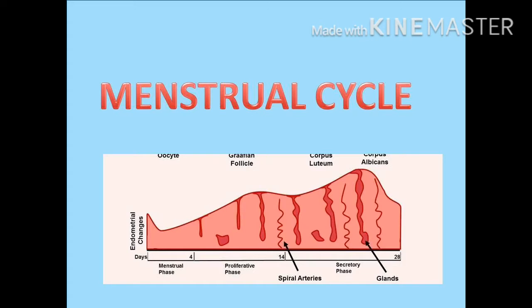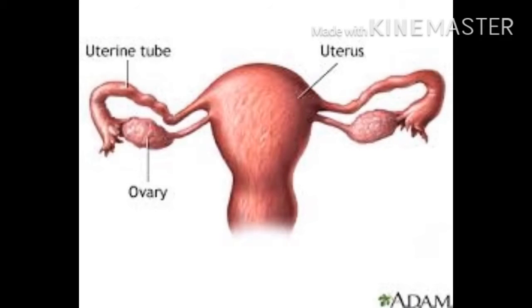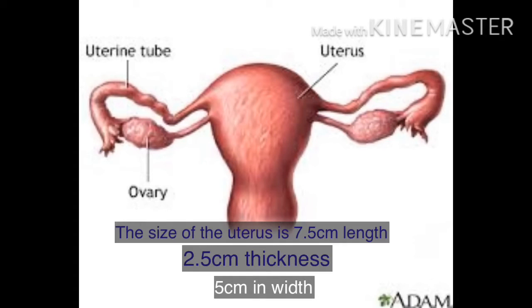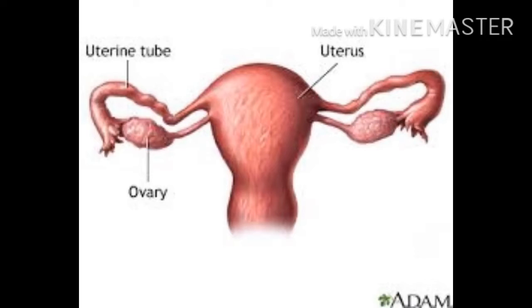Let's see about the menstrual cycle today. Before seeing the process of the menstrual cycle, we'll see the size of the uterus and a little anatomy about it. The uterus has a long fallopian tube and the body of the uterus, and the opening of the uterus is called the cervix. The size of the normal uterus is 7.5 centimeter length, 5 centimeter width and 2.5 centimeter thickness, and the weight of the uterus is 30 to 40 gram.